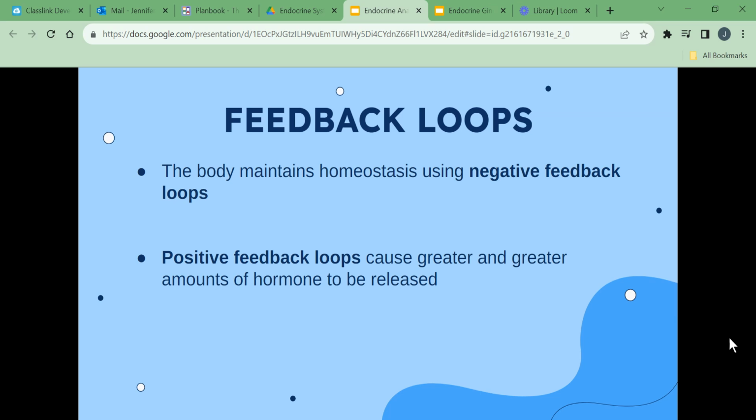The body maintains homeostasis using negative feedback loops. Homeostasis depends on normal concentration of hormones in the blood and tissues. Hormone secretion is regulated by negative feedback systems, neuroendocrine regulation, which is the action of both the nervous and endocrine system, and biological rhythm, which is rhythmic changes in a hormone's rate of secretion.